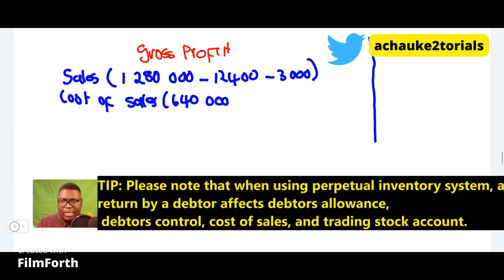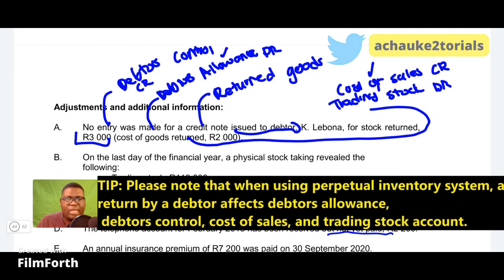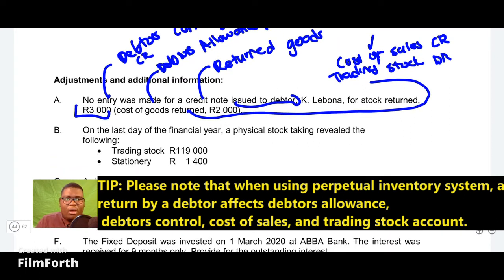Later on in the session, I will show you the part where we actually have to calculate the trading stock deficit or surplus, and then take into consideration the goods that were brought back. So let's also do that. If you look at this, they are saying that the cost of goods that we returned is 2,000. So this will affect the cost of goods sold.